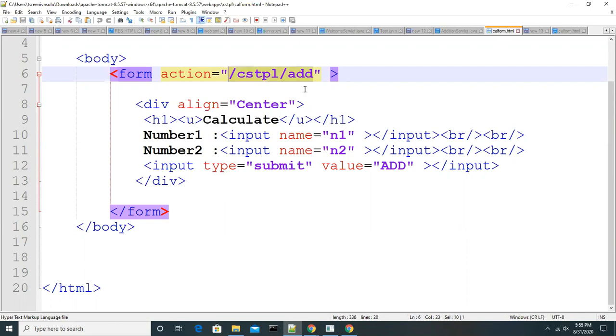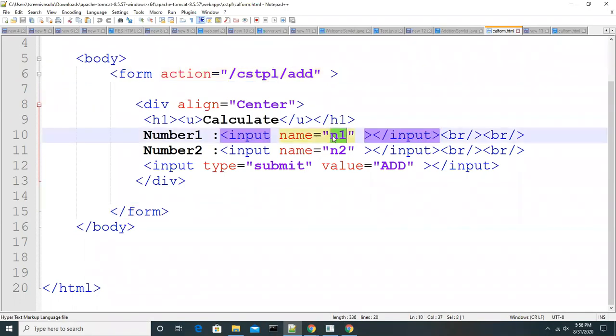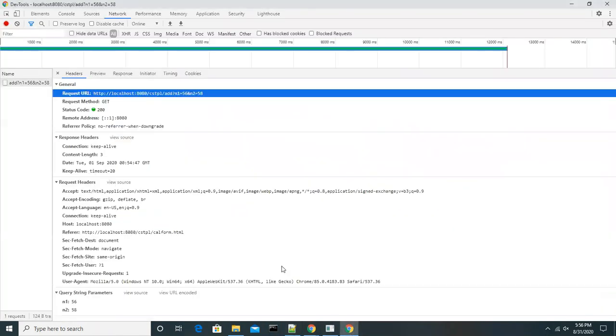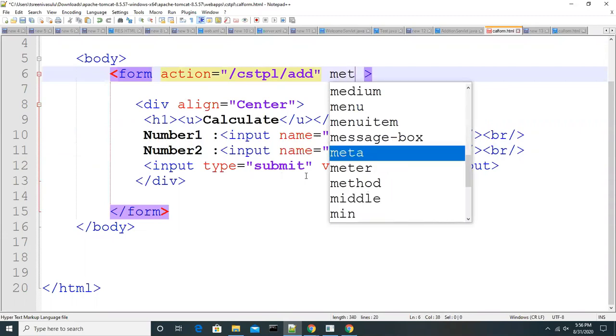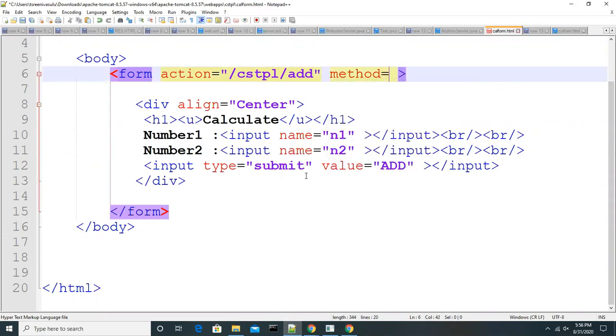To this, what it is doing is appending all the values with these names to the URL. So that is how the data is appended and goes. Look at this query string parameter, n equal to 56. This is the data going to the server. Suppose in the form there is an attribute called method.